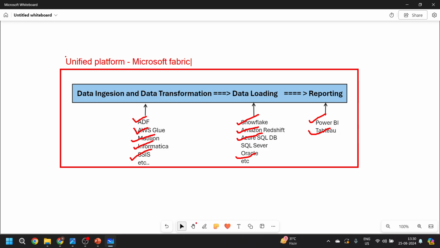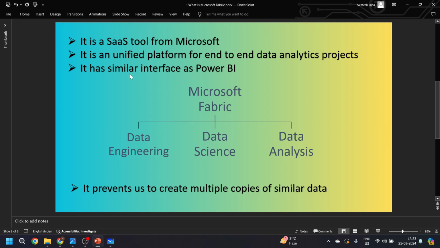Now I would like to get back to the PPT. We covered the first point, we covered the second point, and let's cover the third point as well. Microsoft Fabric has a similar interface to Power BI. In the earlier step I mentioned the unified platform, but that unified platform is not new, guys.